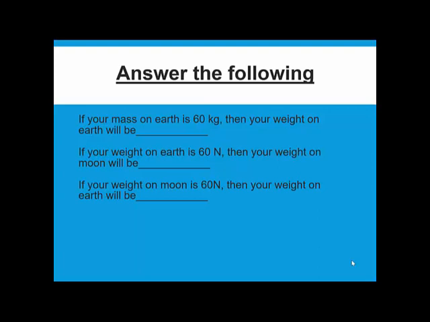If your weight on the moon is 60 newtons, then your weight on the earth will be? Now you have been given the weight on the moon, which is 60 newtons. What is going to be your weight on the earth? 360 newtons, multiplied by 6. He has multiplied it by 6 because whatever weight you have on the moon, on the earth you will have 6 times that weight. So whatever weight you have on the earth, your weight on the moon will be 1/6. If you have any doubts in mass and weight, do let me know.